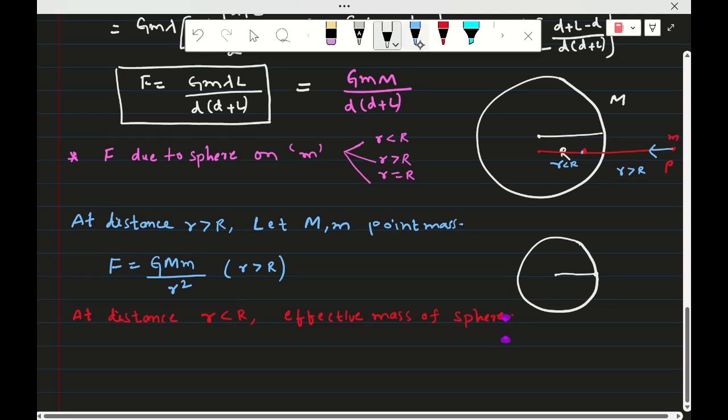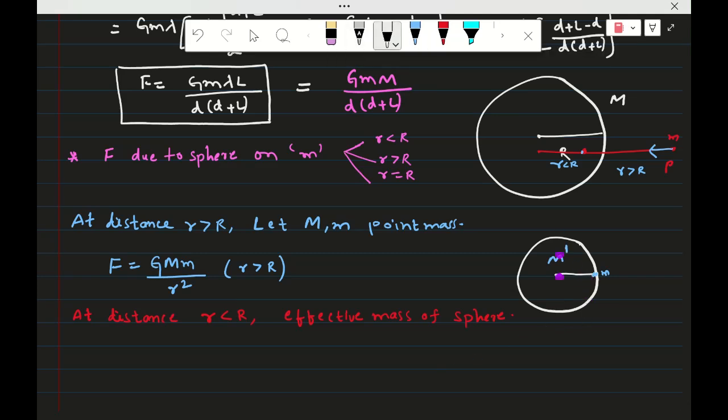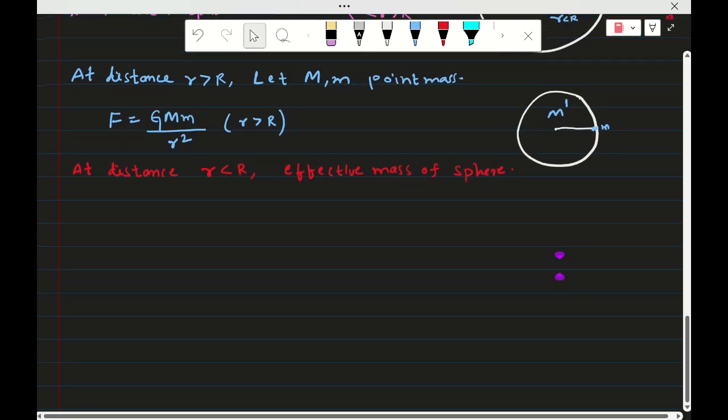The point mass is here, the unit mass, and this is M dash. So the force I will write: F is equal to G into M dash into m by r square. Here M dash is equal to